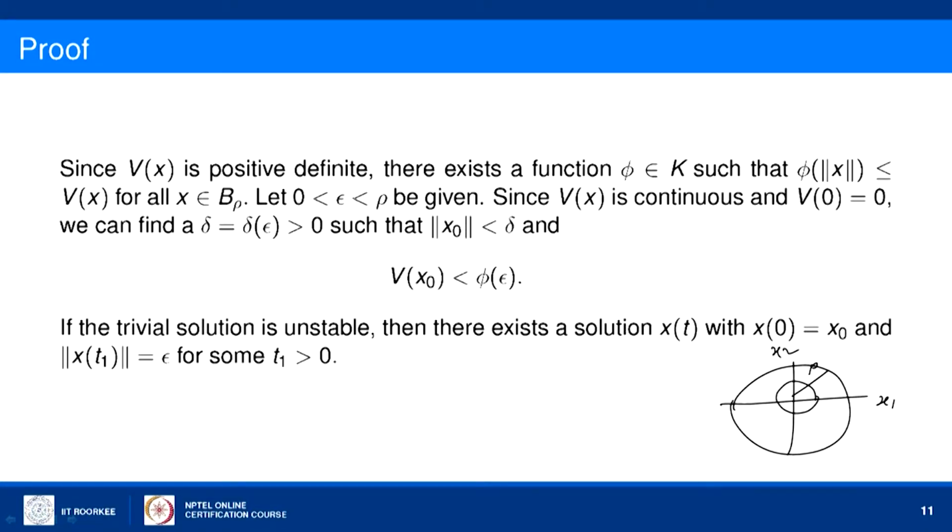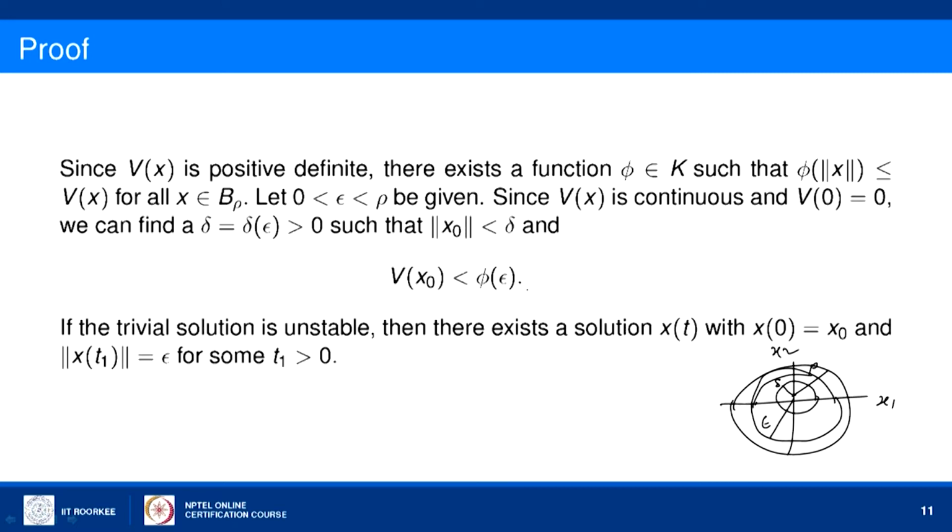Some epsilon is already selected, so we can also select an epsilon radius. The smaller is the delta circle and the bigger one is the epsilon circle, and all of them are lying within the circle of radius rho. Now, according to the property of the function, v of x naught is less than phi of epsilon.